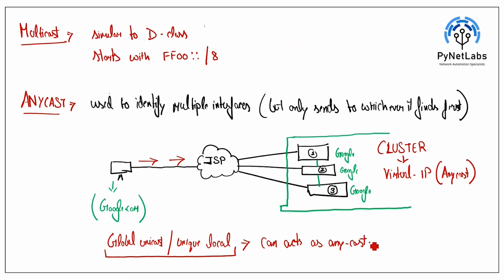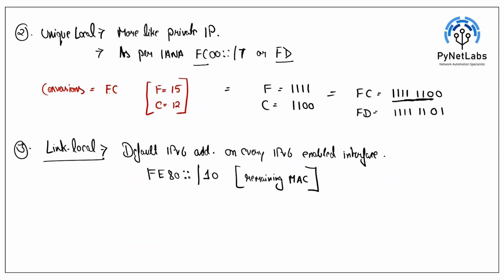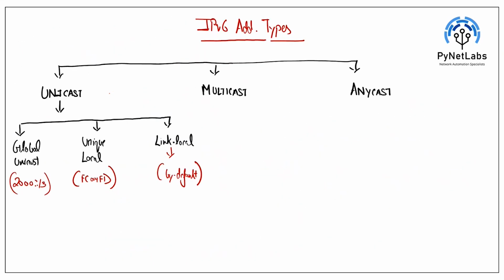So this is what we have about the IPv6 types of addresses. We have seen three categories: unicast, multicast, and anycast. Anycast we have already discussed, multicast is similar to D class, and in unicast we have three categories: global unicast, unique local, and link local.